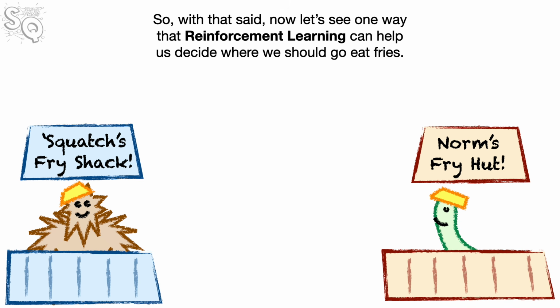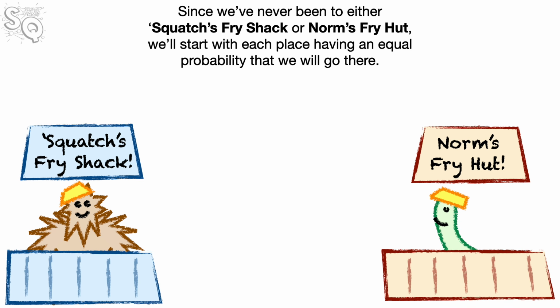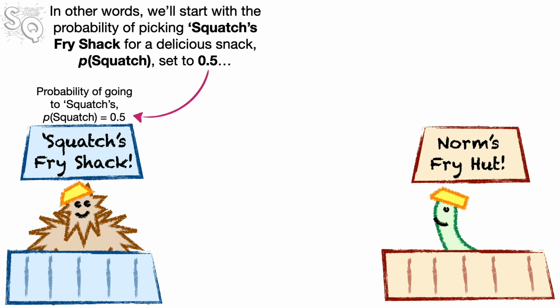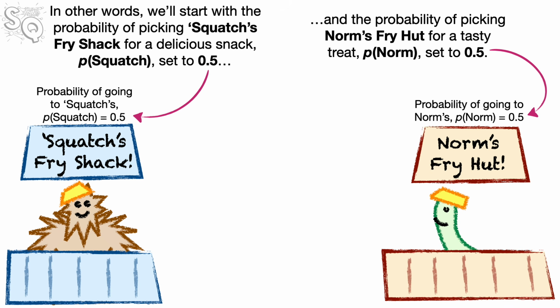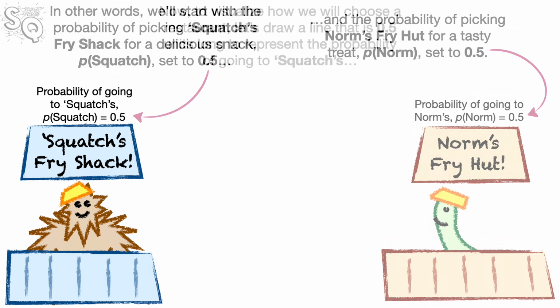So, with that said, now let's see one way that reinforcement learning can help us decide where we should go eat fries. Since we've never been to either Squatch's Fry Shack or Norm's Fry Hut, we'll start with each place having an equal probability that we will go there. In other words, we'll start with the probability of picking Squatch's Fry Shack for a delicious snack, P Squatch, set to 0.5. And the probability of picking Norm's Fry Hut for a tasty treat, P Norm, set to 0.5.